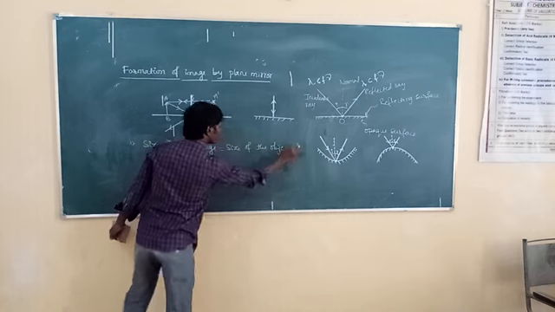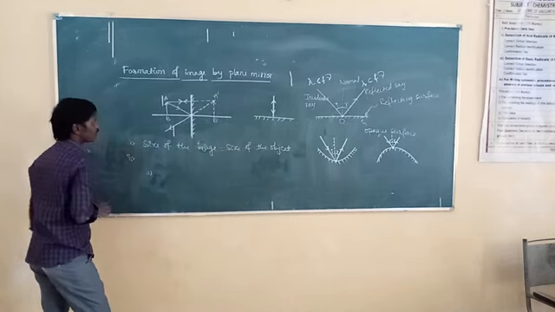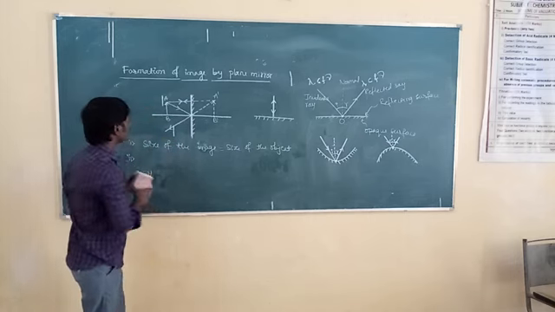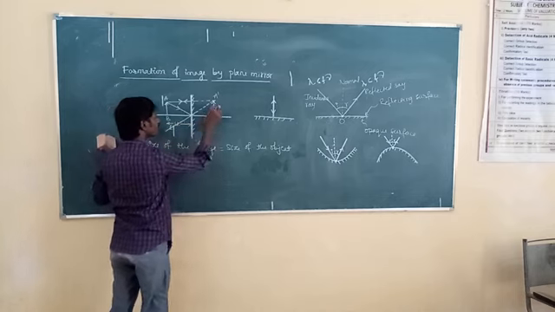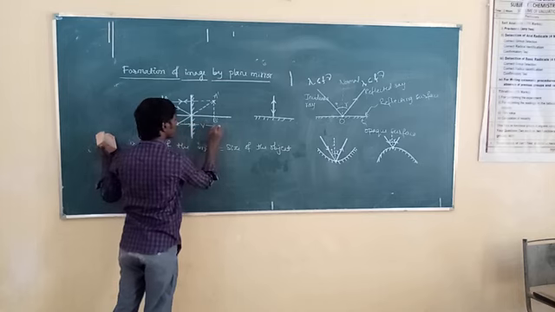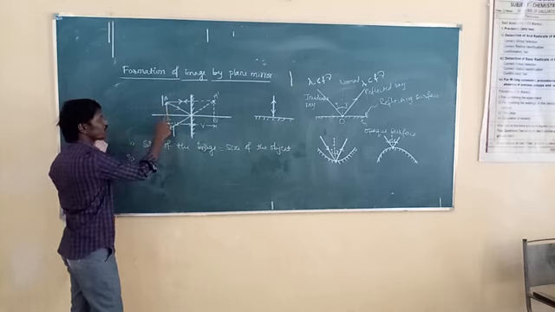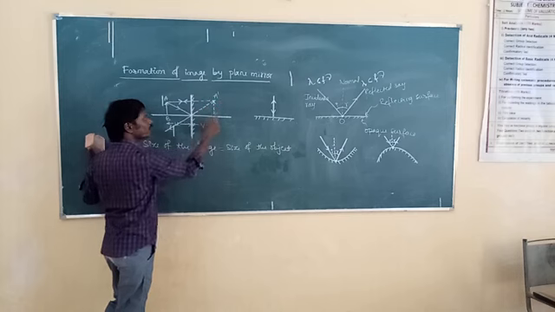Then what is the second point? The distance of the object from the mirror, I will take it as u, and the distance of the image from the mirror, that is v, and both distances are equal. At whatever distance the object is placed in front of the plane mirror, at that same distance the image is formed behind the mirror.